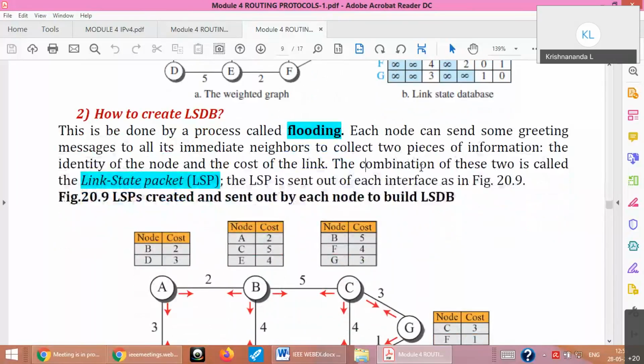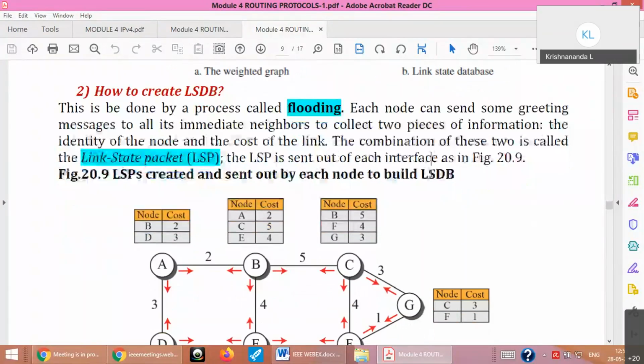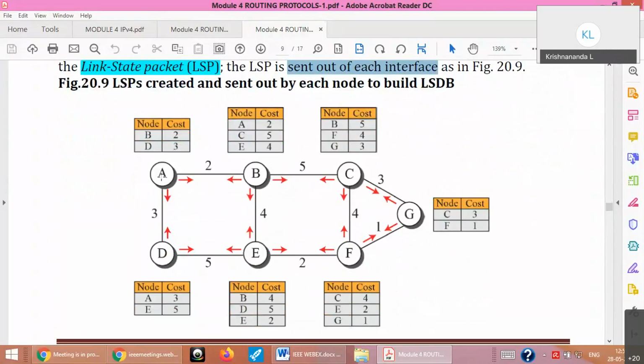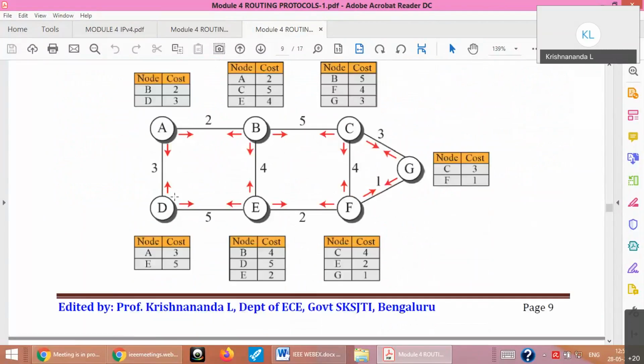So what do you take from the link state packet? You take the identity of the node, that is node number or node name, and the cost of the link. This is called the LSP, link state packet. Each LSP is sent out of each interface. You can see here, suppose A gives to B, and B will be forwarding that to E and C. It should not forward back to A. Suppose B gets something from C, that can be forwarded to A. That is how it is done.